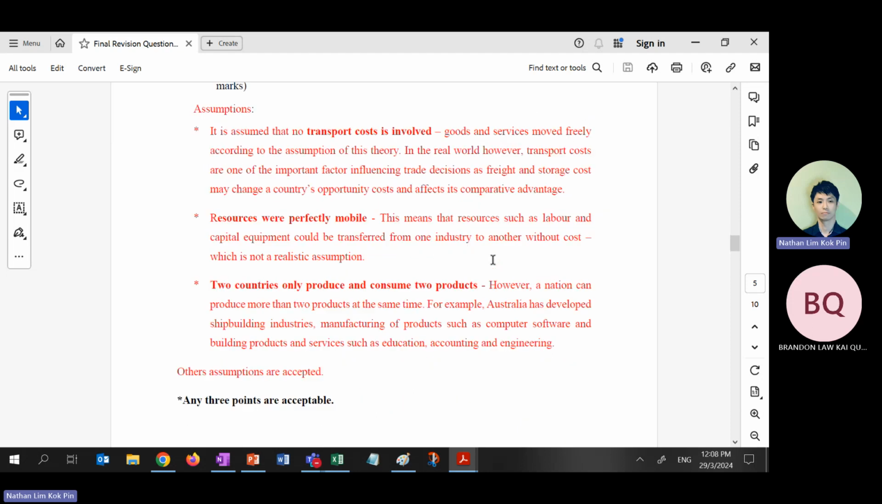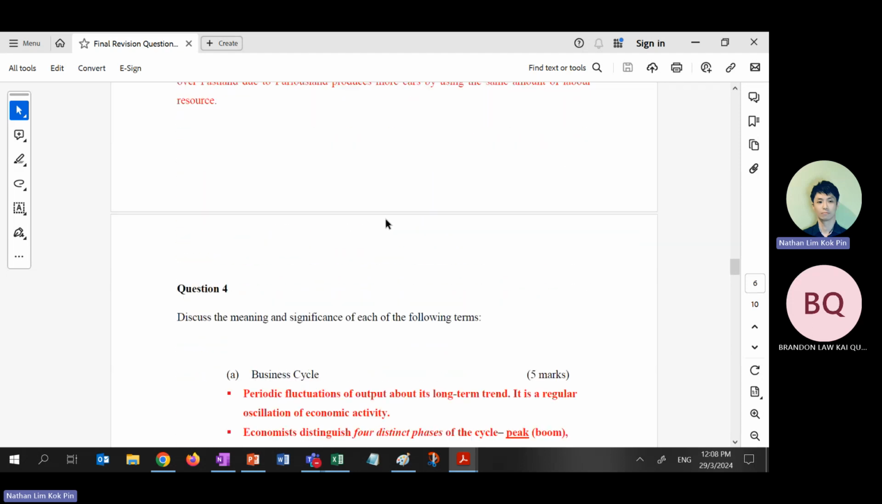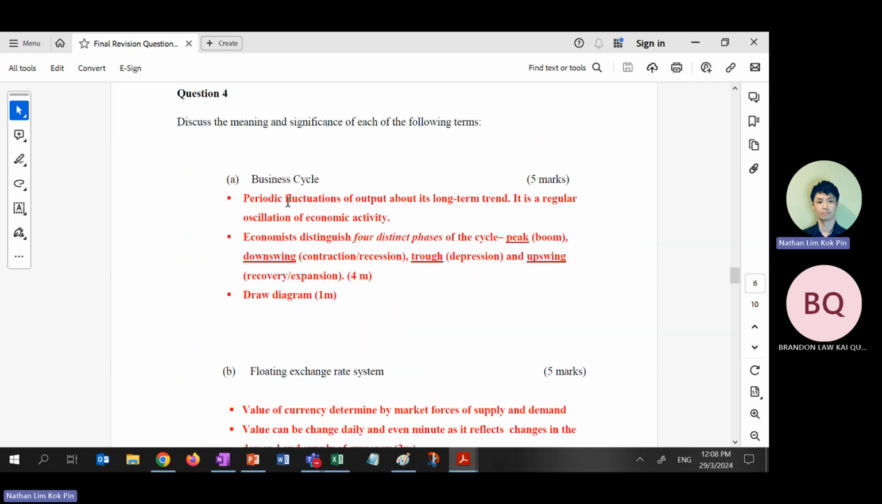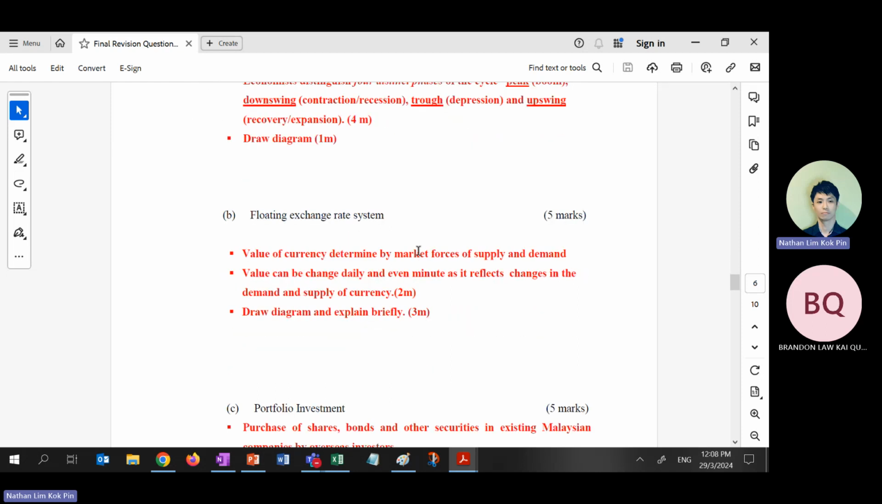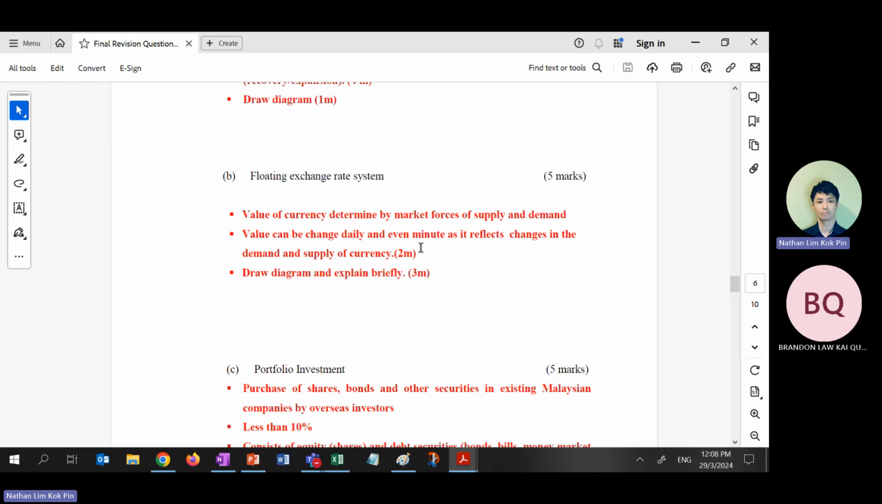This assumption you don't need to care about because it's no longer inside your syllabus. We just removed it because of your intake. The next one also, we removed it starting this year. Okay.